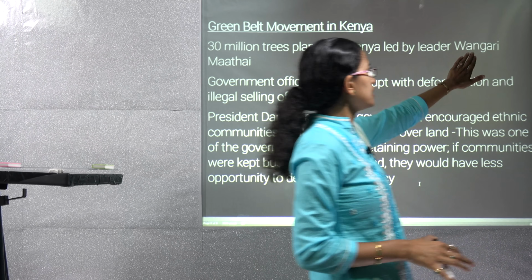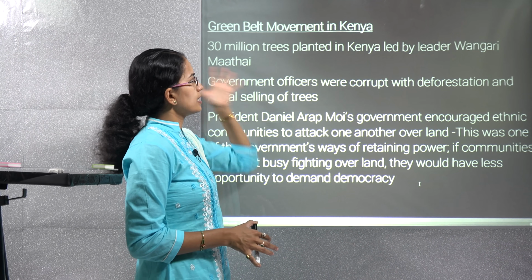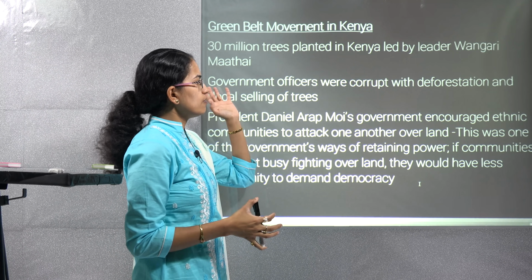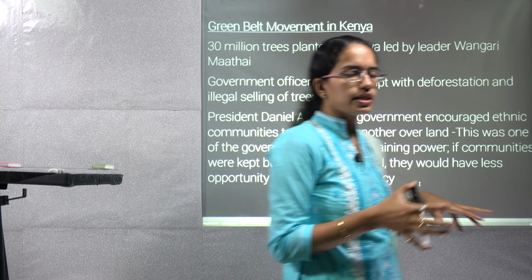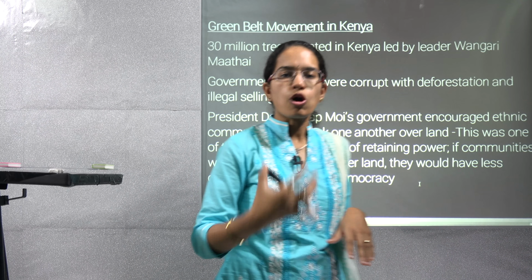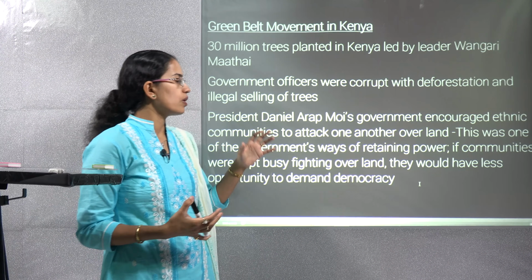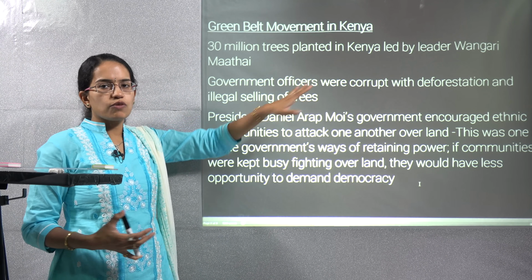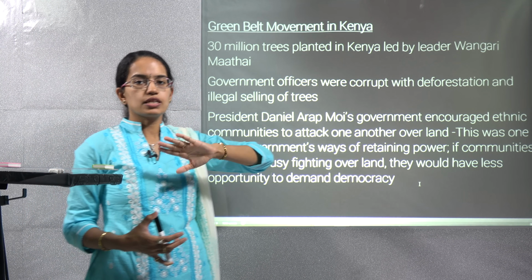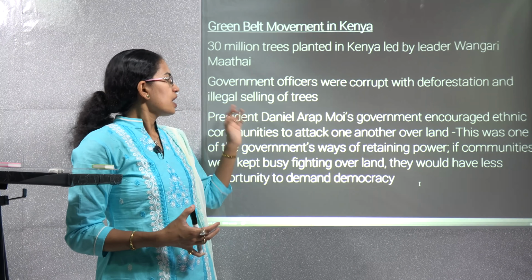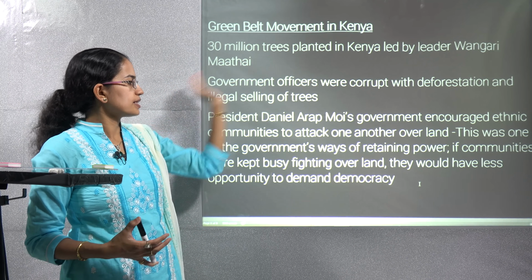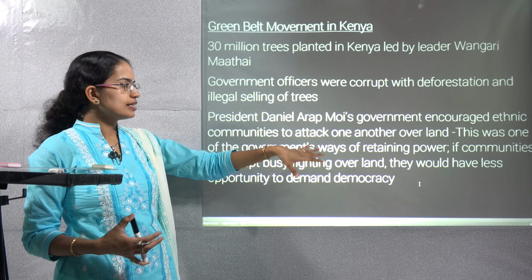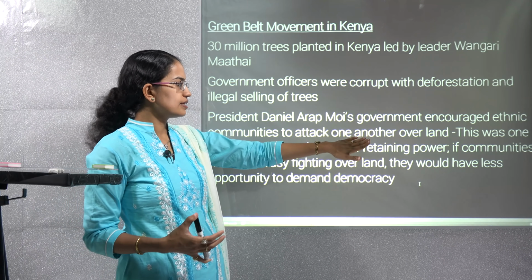Now, this was led by the leader Wangari Maathai, and she basically talked about planting around 30 million trees in Kenya. The idea was that government officials in Kenya at that time were corrupt. There were a lot of deforestation activities going on, and the trees were sold in the market. As a result, a huge amount of the region was witnessing deforestation and cutting of trees. Under the leadership of Wangari Maathai, the idea was to discourage the local communities from attacking one another over the land.